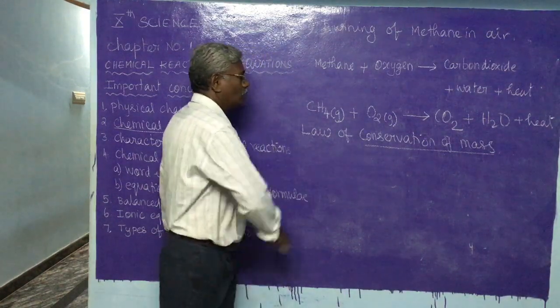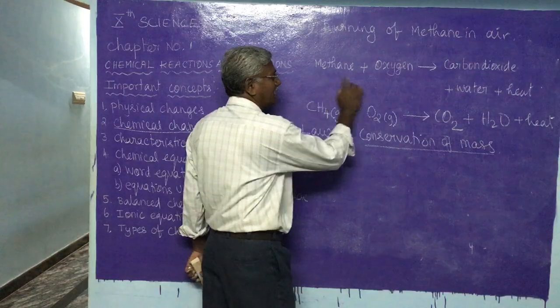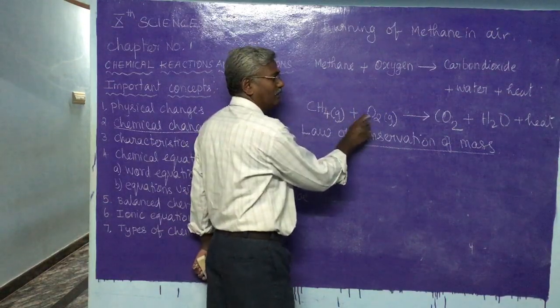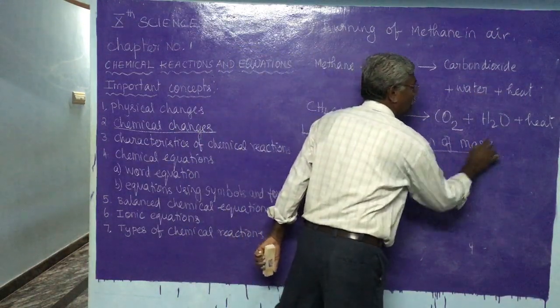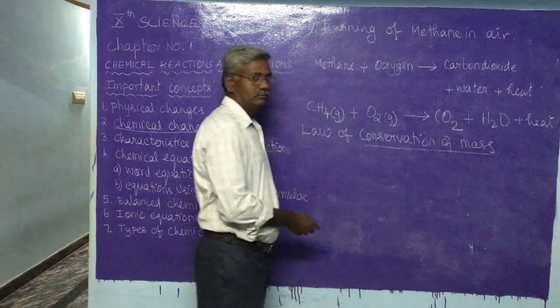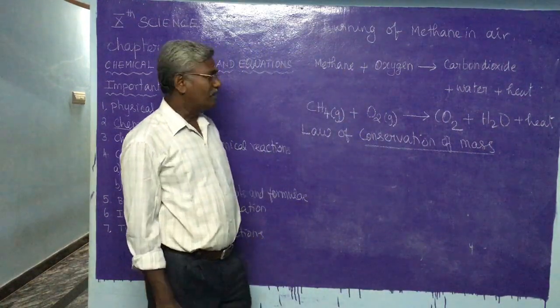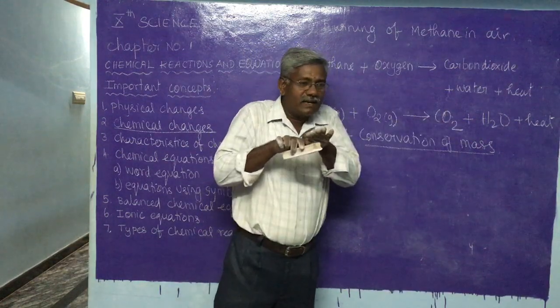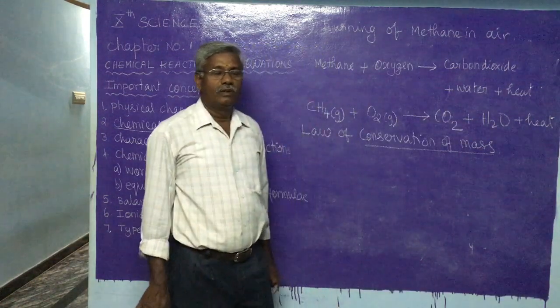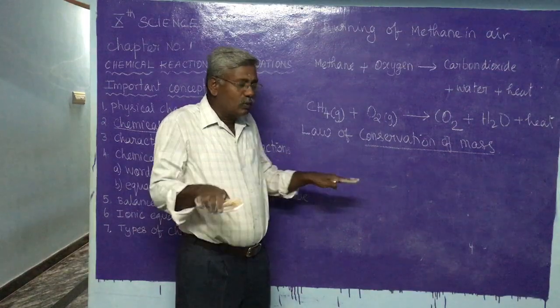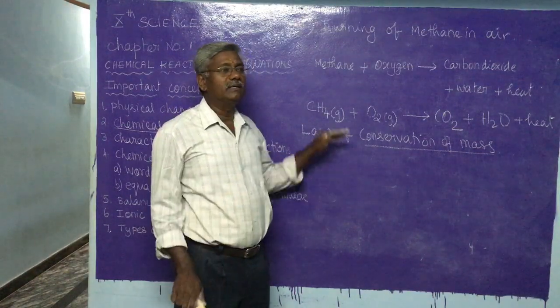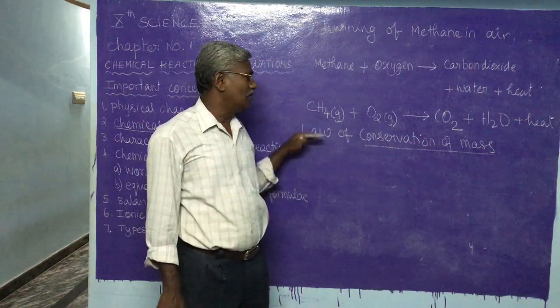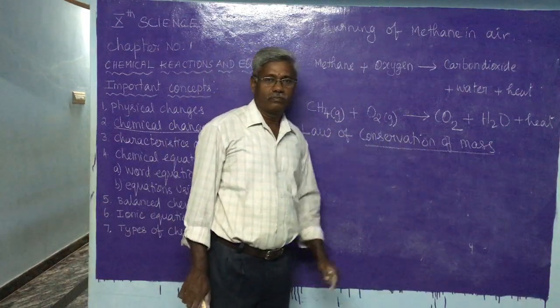Here, the total mass of the reactants will be exactly equal to the total mass of the products. If the masses are equal, then we can say that the equation follows the law of conservation of mass.